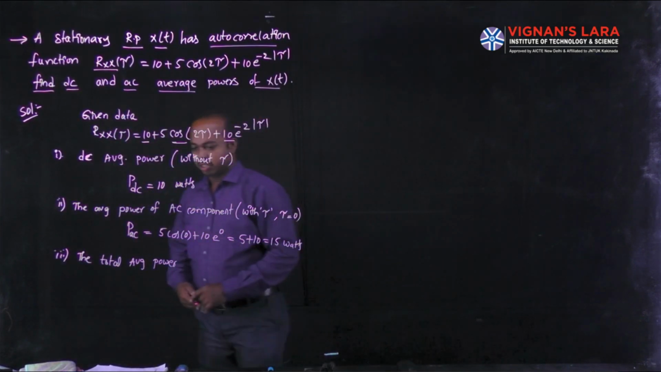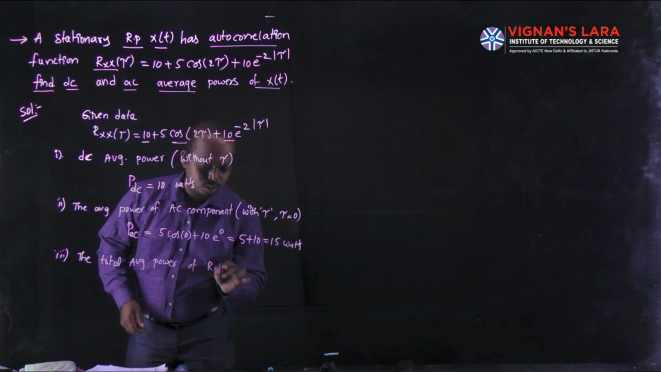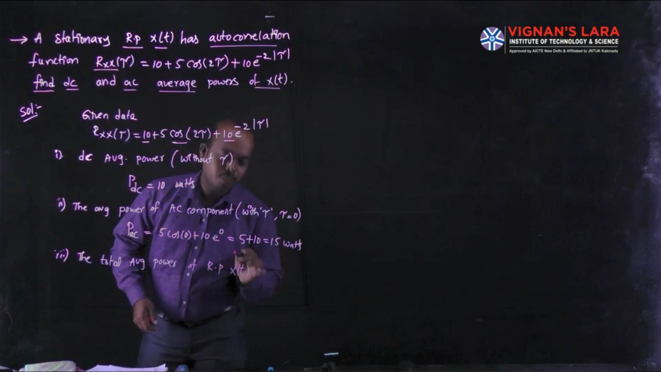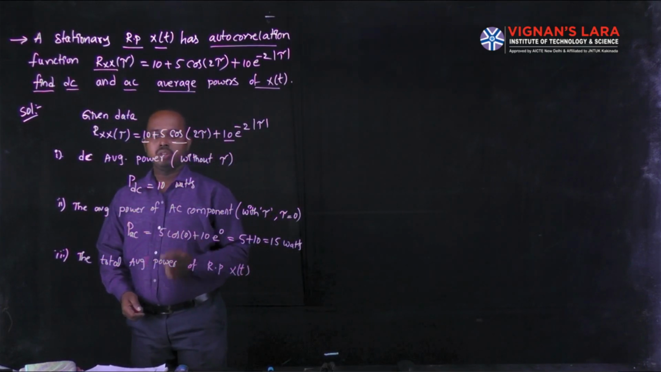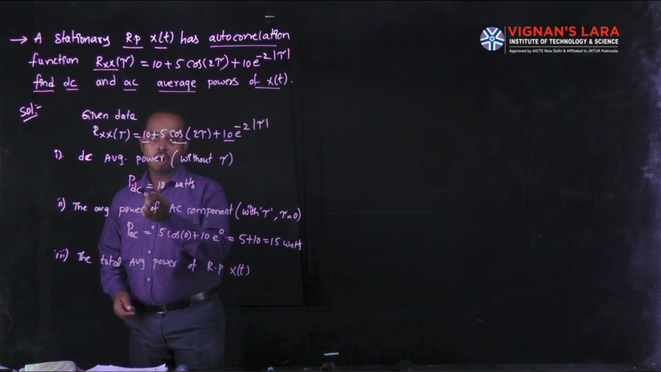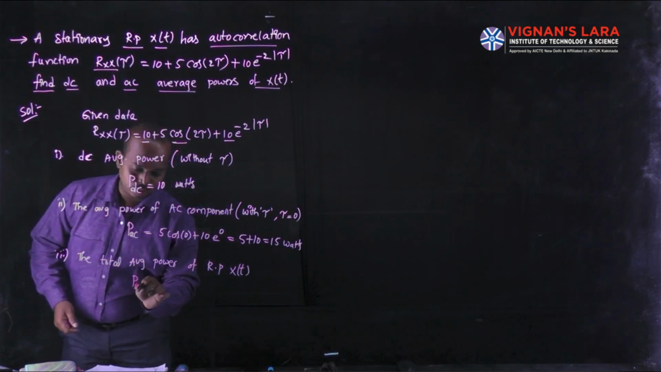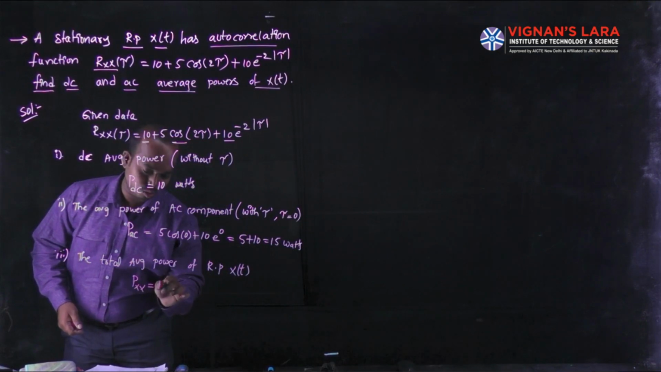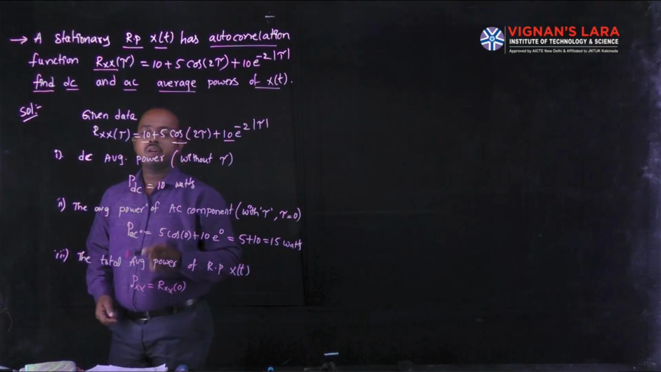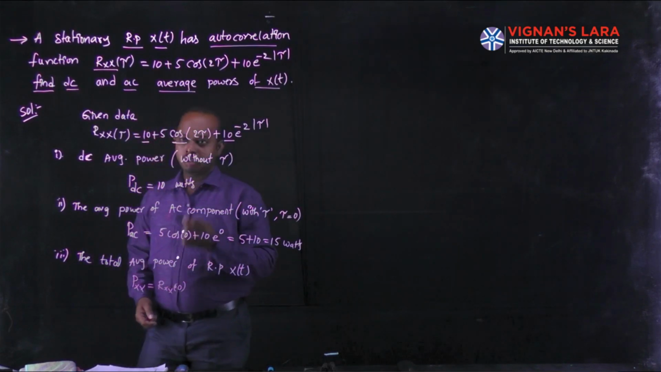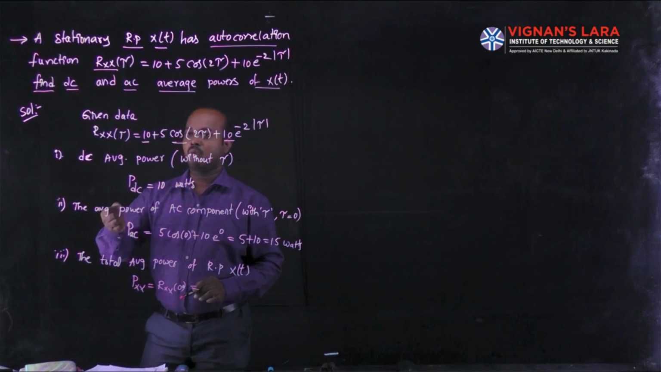The third point is the total average power of the random process X(t). We can obtain this by substituting tau equal to 0 in the random process autocorrelation function. We can denote this total average power as Pxx equal to Rxx(0). In the autocorrelation function given in the data, we have to substitute the tau value as 0.